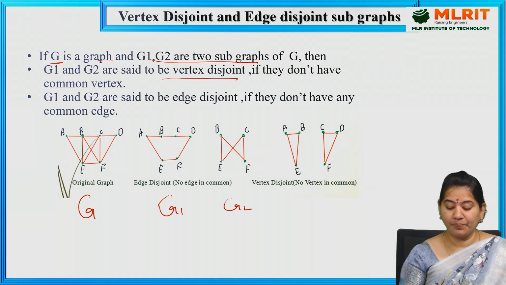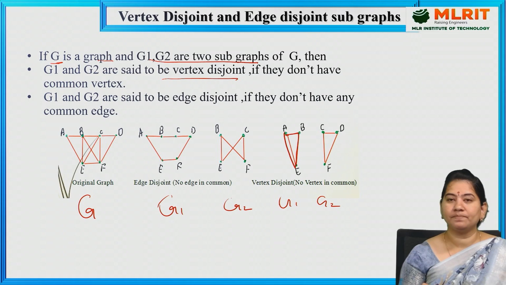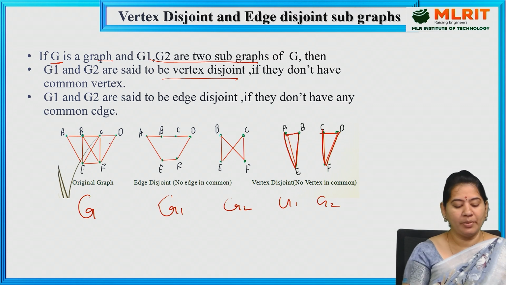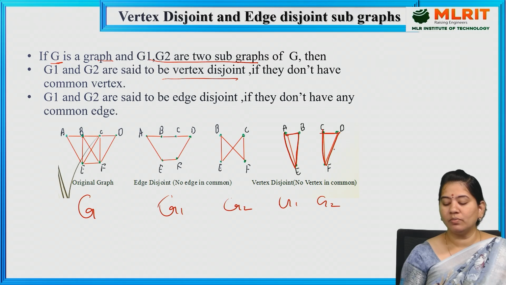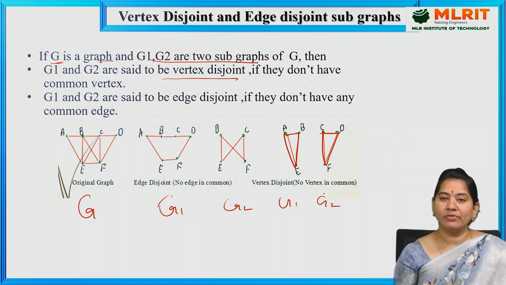So what are the common vertices here? If you observe, this is vertex disjoint, no? So this is G1 and this is G2. So A, B, E and C, D, F. Now if you observe, altogether how many vertices do we have? 6 vertices, and the 6 vertices are distributed into the remaining two: A, B, E and C, D, F. So I don't have any common vertex between these two. Then I can say that this is called vertex disjoint. No vertex is common here while the graph is disconnected.